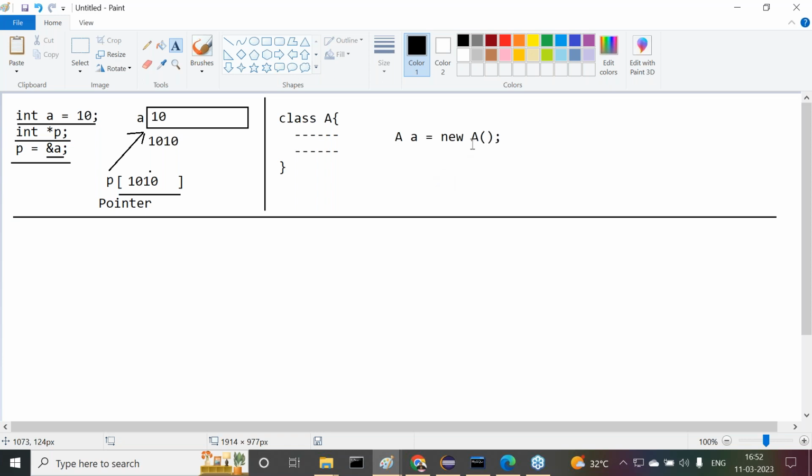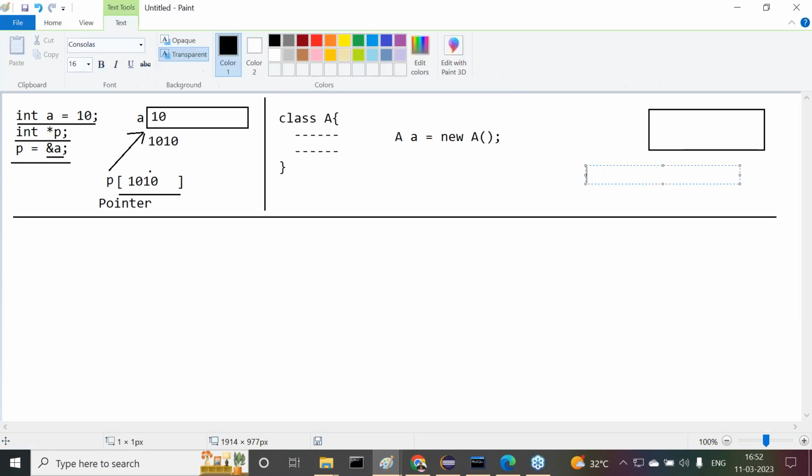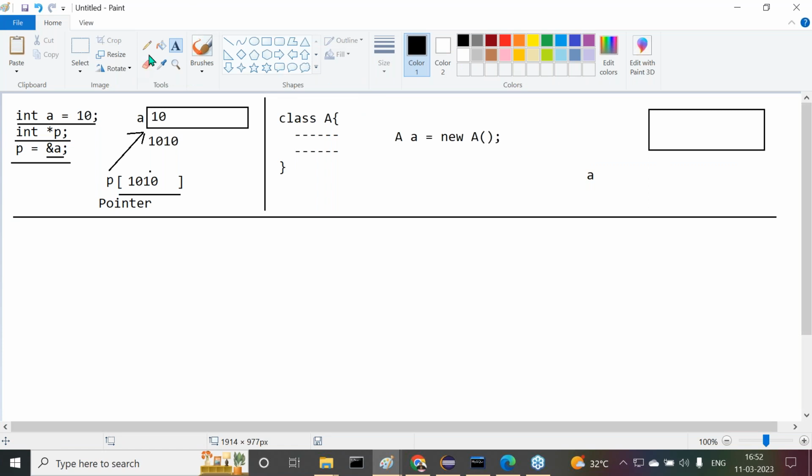Whenever we create an object for a particular class in Java, automatically a block of memory will be created. This block of memory is referred to by a variable. So now a variable is referring to a block of memory.